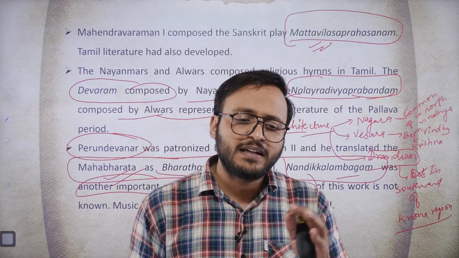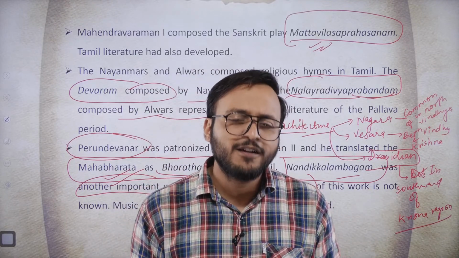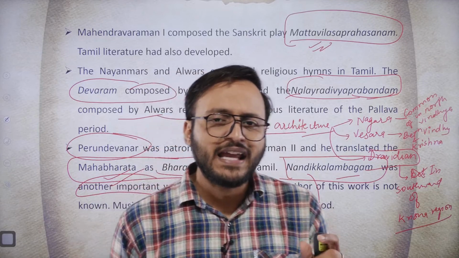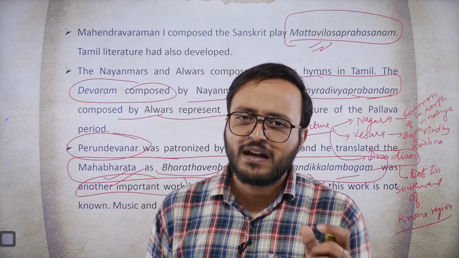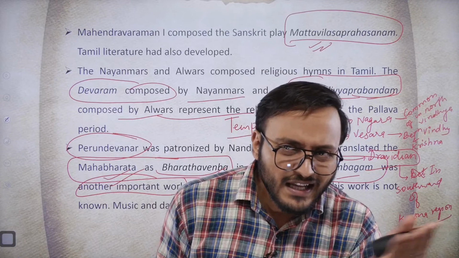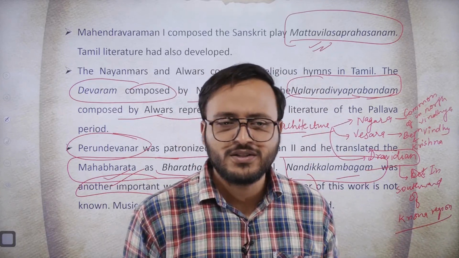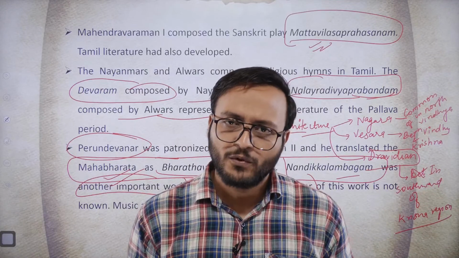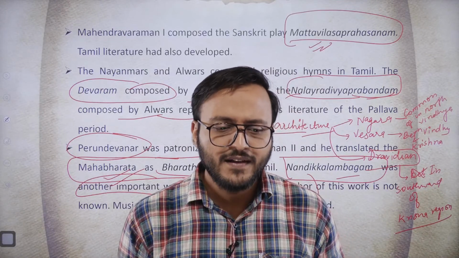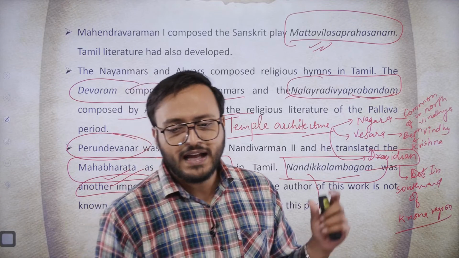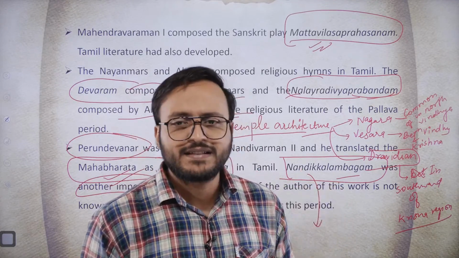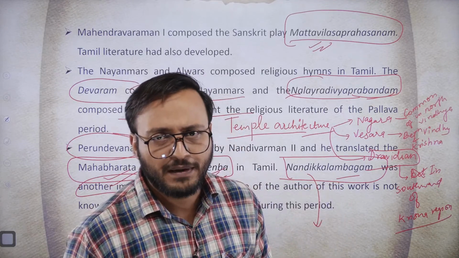It does not matter which river is named there, but if it says that Dravidian temple architecture is found only in southern India, that becomes a wrong statement the moment you read it. All right. So you have to understand that there is always an exception to this type of practice.